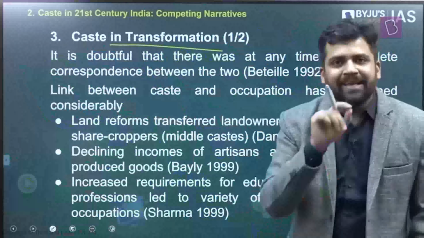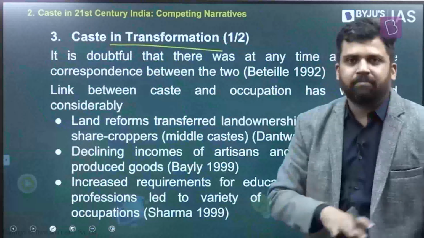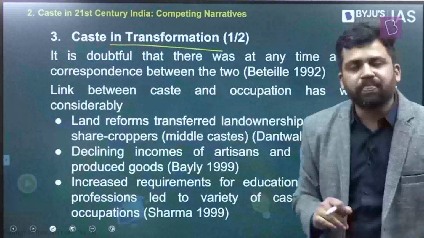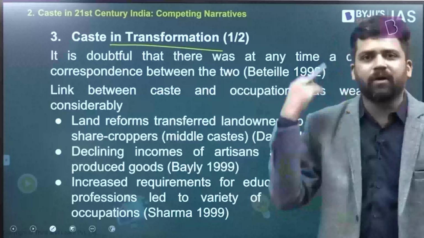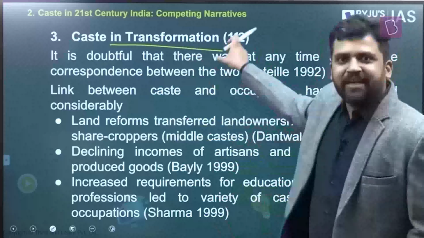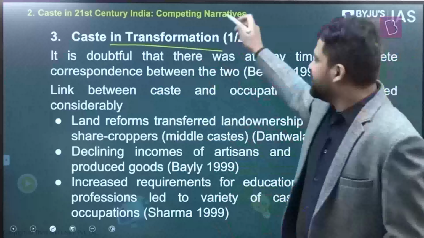When I was talking about the linkage between caste and occupation, right? Caste decides your occupation, caste decides your job. At that point of time, some of you would have definitely had questions. How come caste is deciding occupation in the present context? So again, that's the reason this is also important. Caste, the way it was in the past, yes, caste and occupation were linked with one another. But now caste is changing.